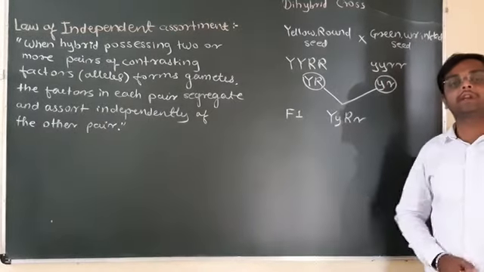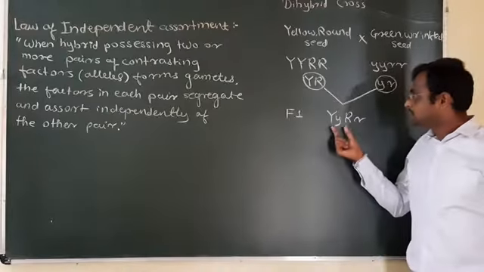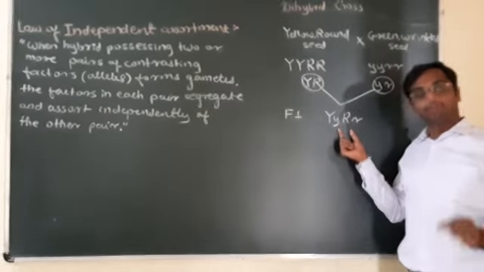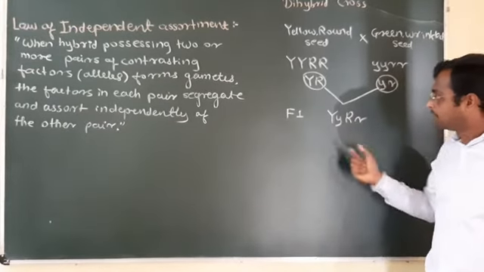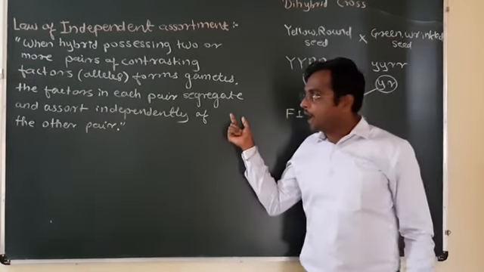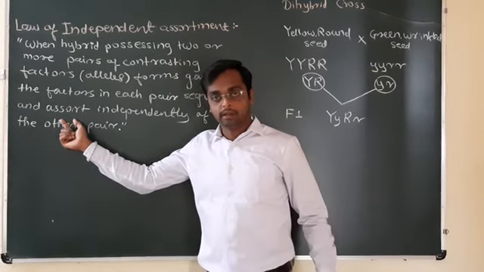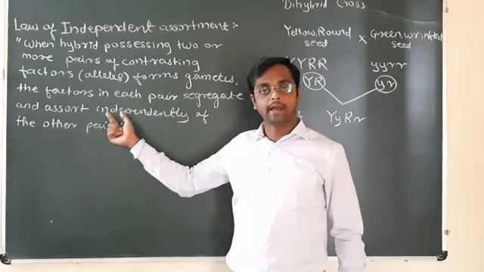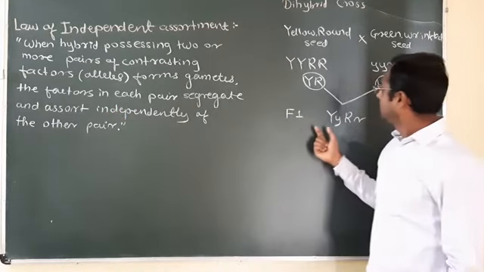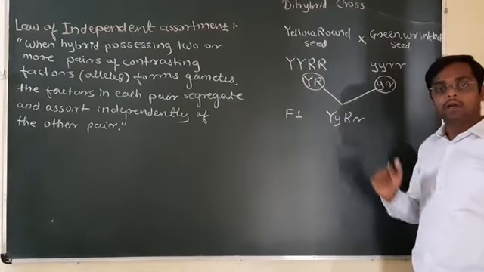In the F2 generation, these alleles separate or segregate, but the segregation and assortment is independent, irrespective of the parental combination.